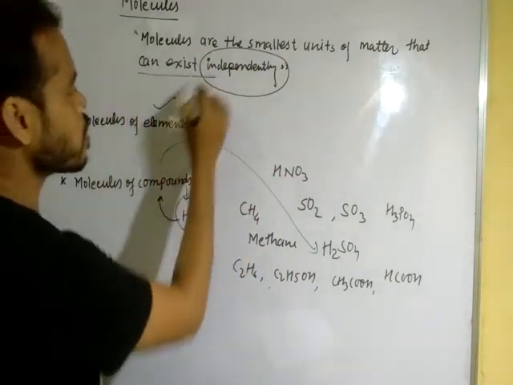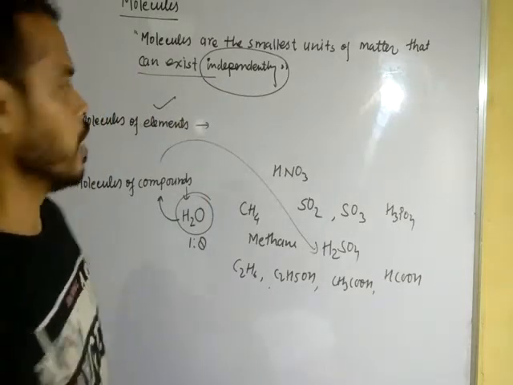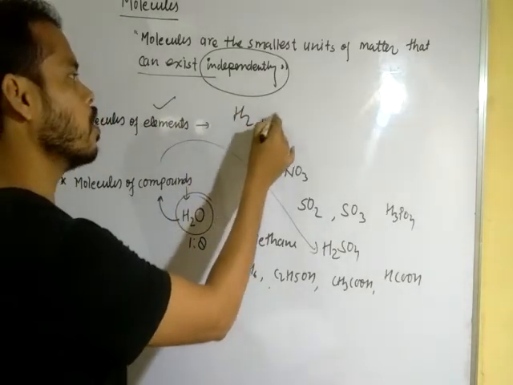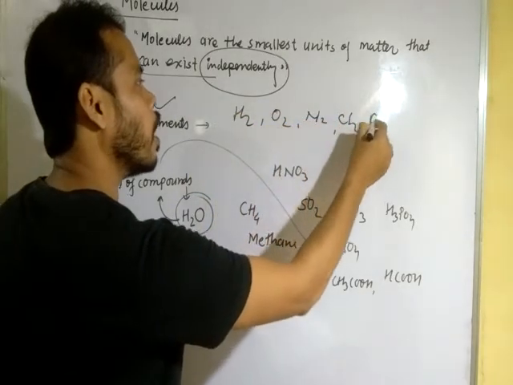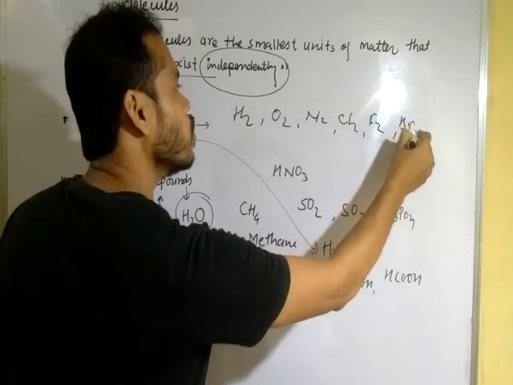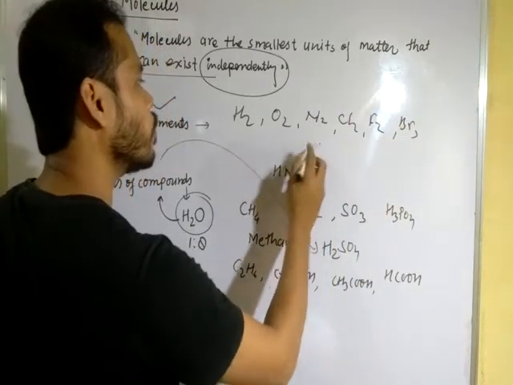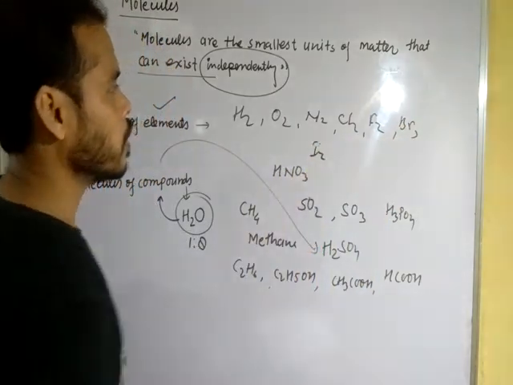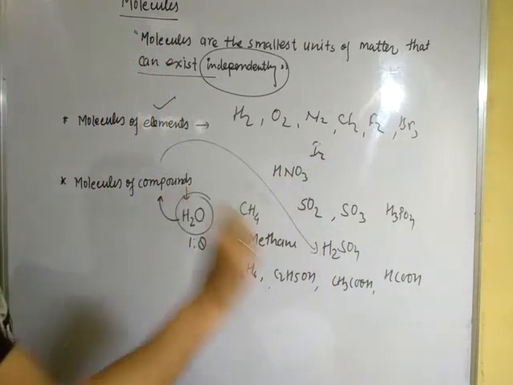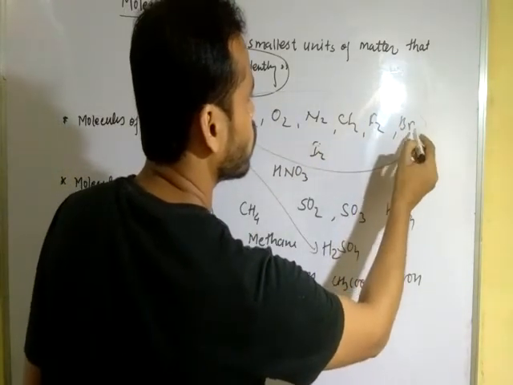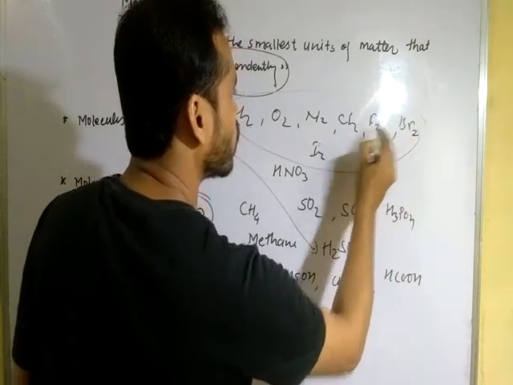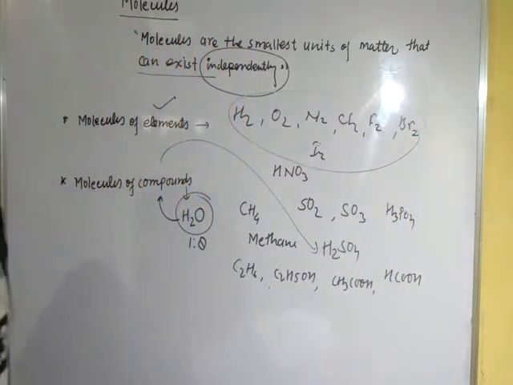That means they can exist independently, like H2, O2, nitrogen, chlorine, F2, Br2, Cl2. These are free, that means independent.